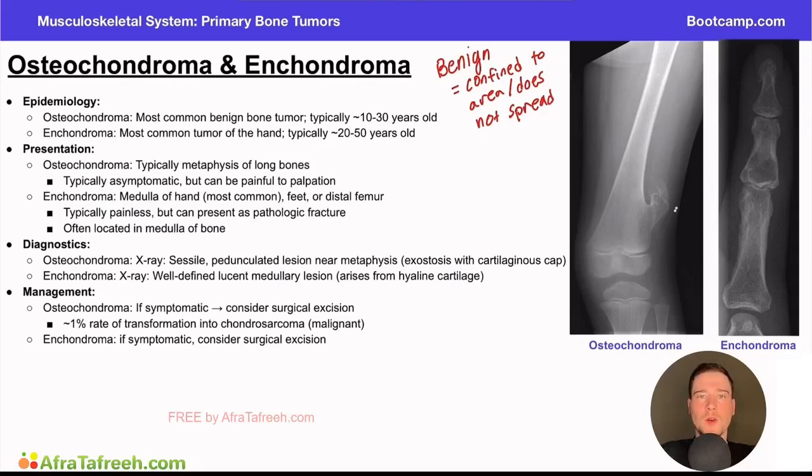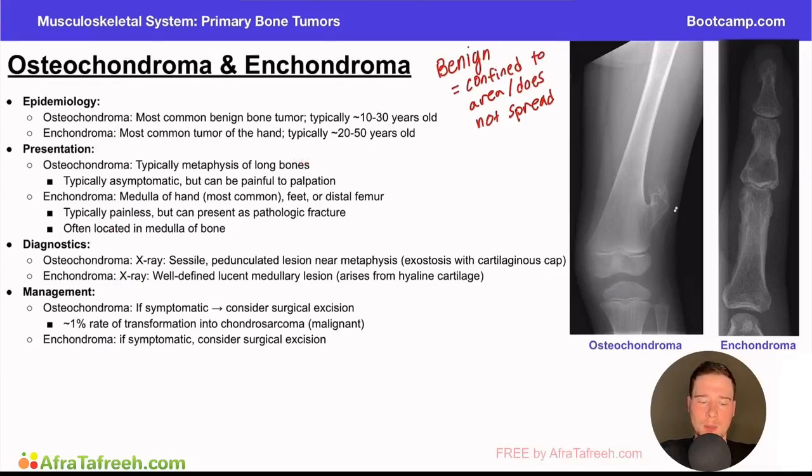So in these videos, we're going to focus on a few key points here. I want you to know the stuff that is highly tested, the stuff that will get you points on test day. So we're really going to focus on the epidemiology of these tumors, the presentation, as we always do, diagnostics, and management as well. There's a lot of little nitty-gritty details in there, but these are the main things that they're going to ask you about. These are the most likely things to show up on exam day.